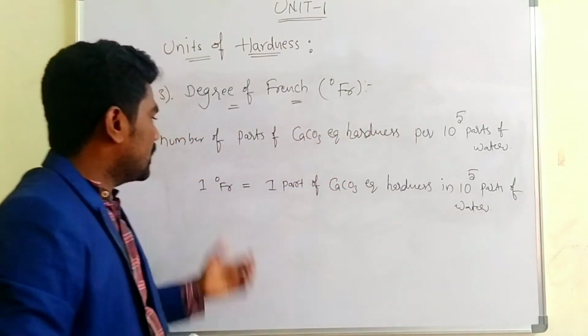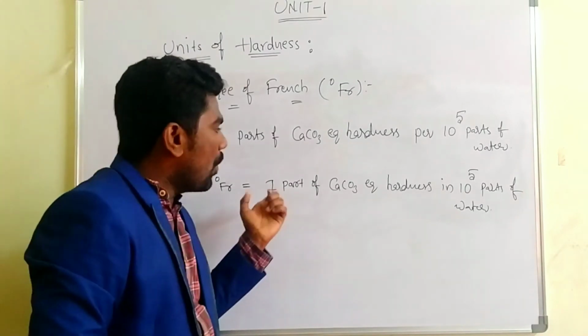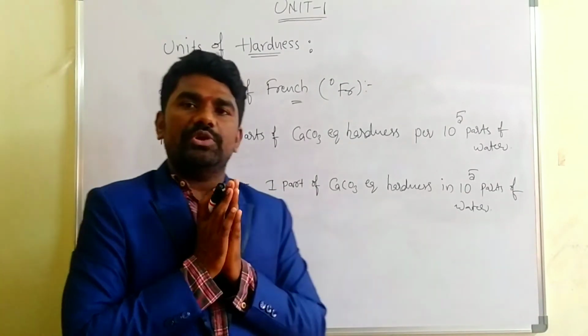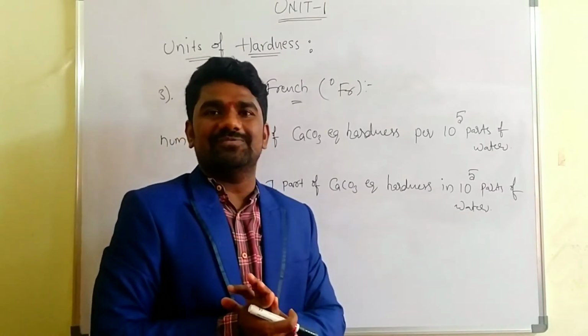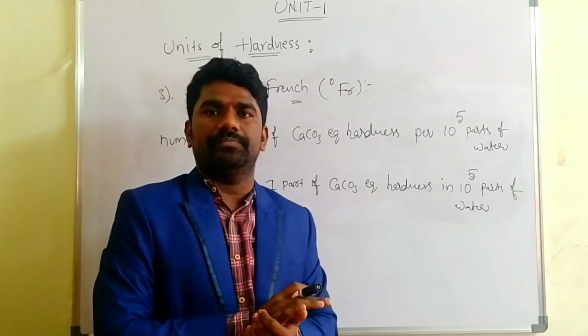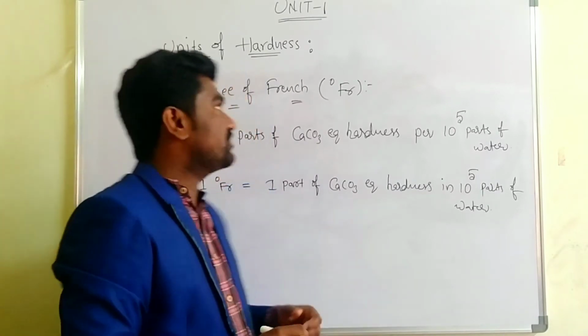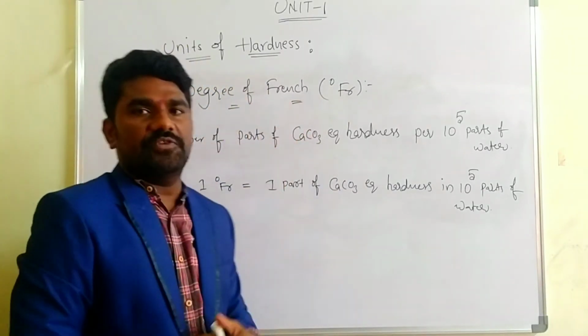This is the definition for the degree of French.